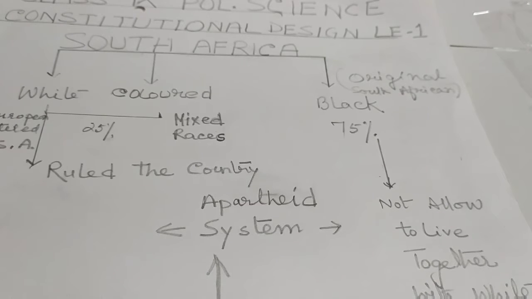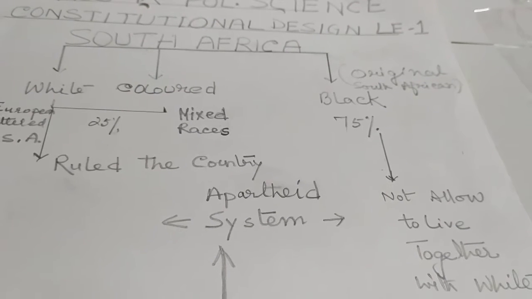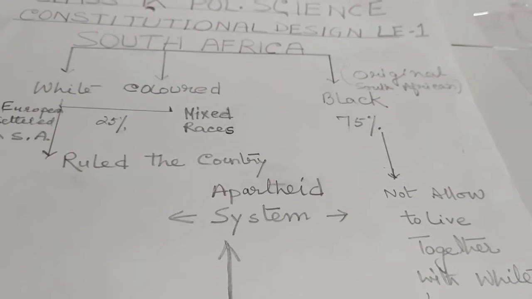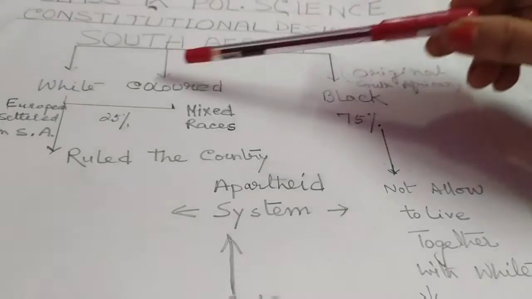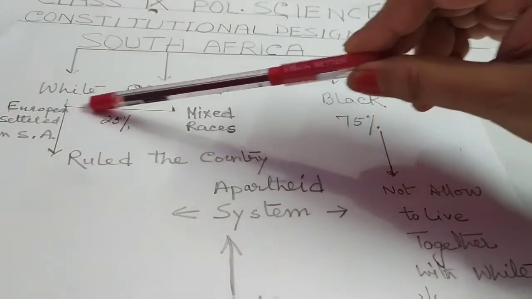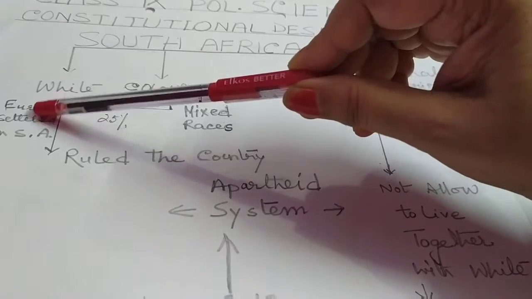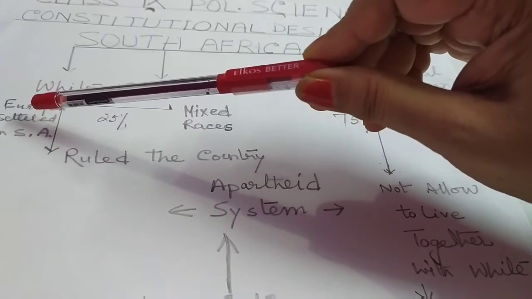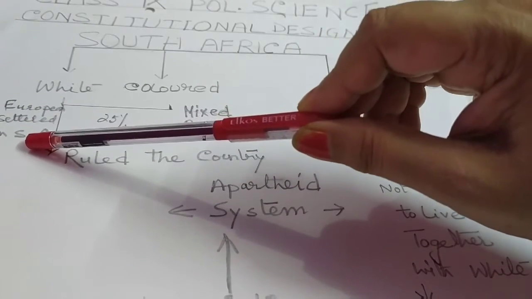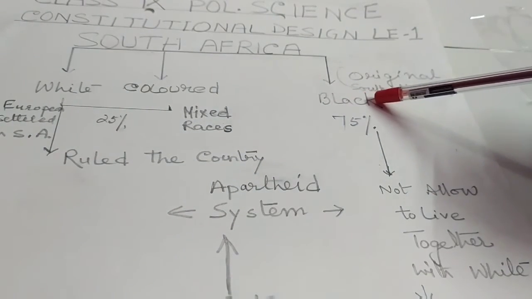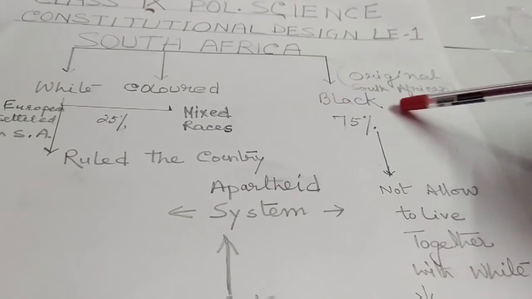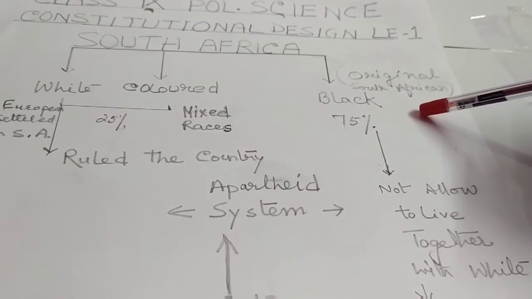At that time, South Africa had 3 types of population. First, there is the white population, that means the Europeans who were settled in South Africa. Second, the black, the original South Africans.